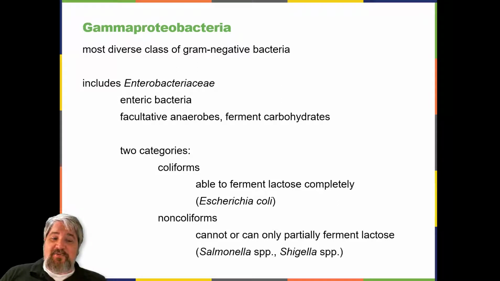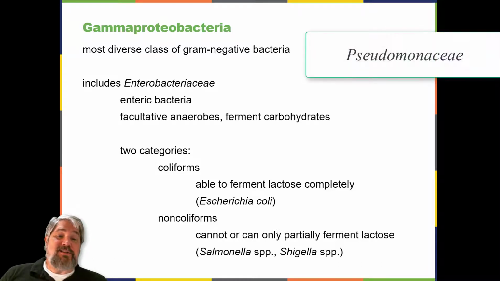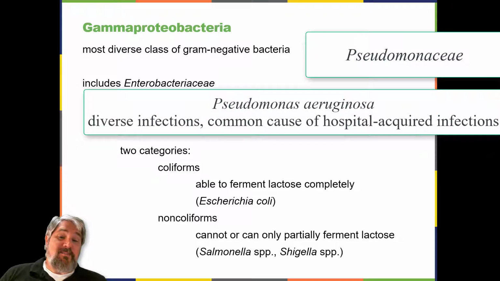Gammaproteobacteria. The most diverse class of gram-negative bacteria is Gammaproteobacteria, and it includes a number of human pathogens. For example, a large and diverse family, Pseudomonaceae, includes the genus Pseudomonas. Within this genus is the species Pseudomonas aeruginosa, a pathogen responsible for diverse infections in various regions of the body. Pseudomonas aeruginosa is a strictly aerobic, non-fermenting, highly motile bacterium.